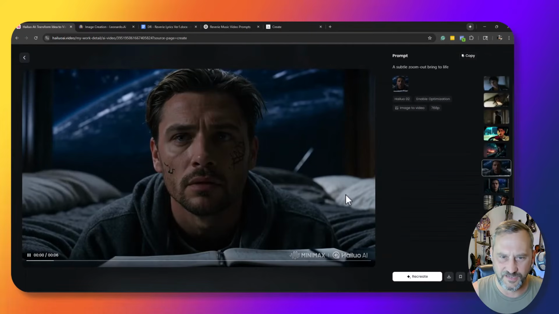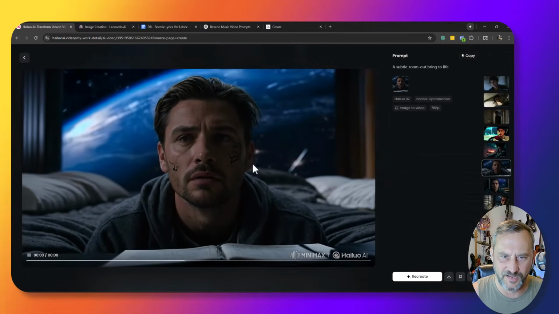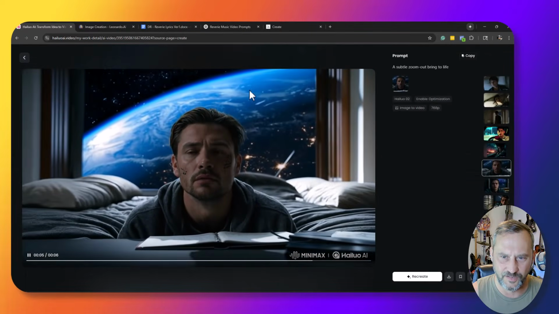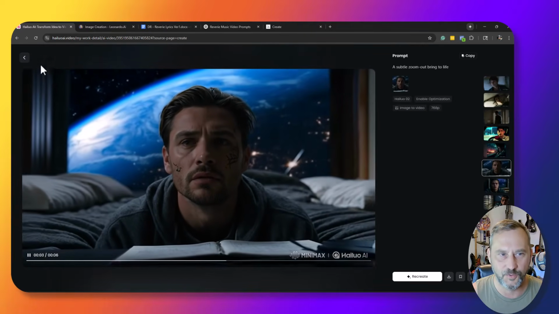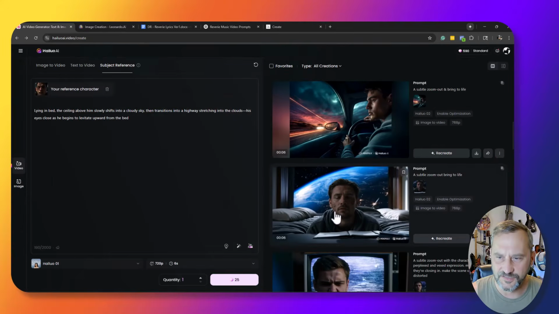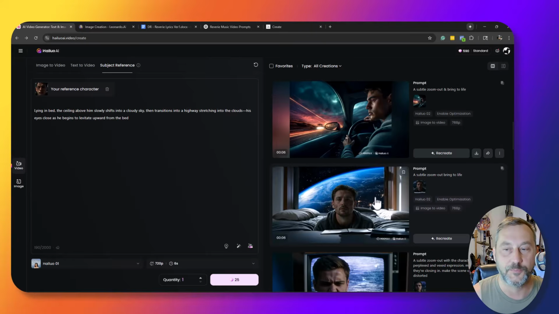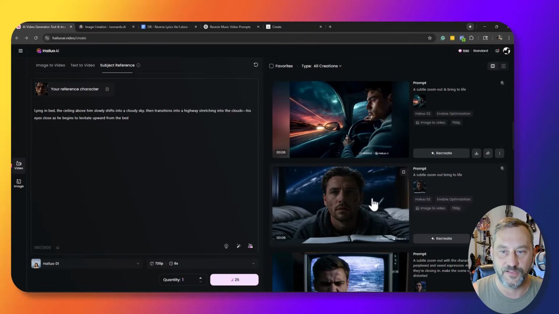This one here gets a little bit more abstract. The guy's hair is a little different here, but then all of a sudden, the background out the window is like you're in a spaceship, so that was kind of cool. And that was the subtle bring to life function of the prompt. So that's the one that I like to use a lot with Rosh.